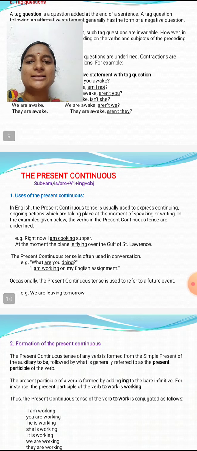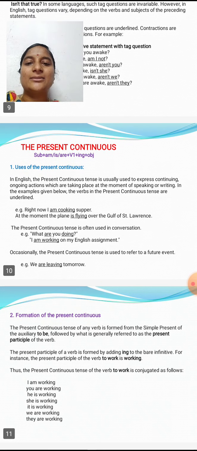Next, the present continuous tense. So the present continuous tense is usually used to express continuing and ongoing actions which are taking place at the moment of speaking or writing.